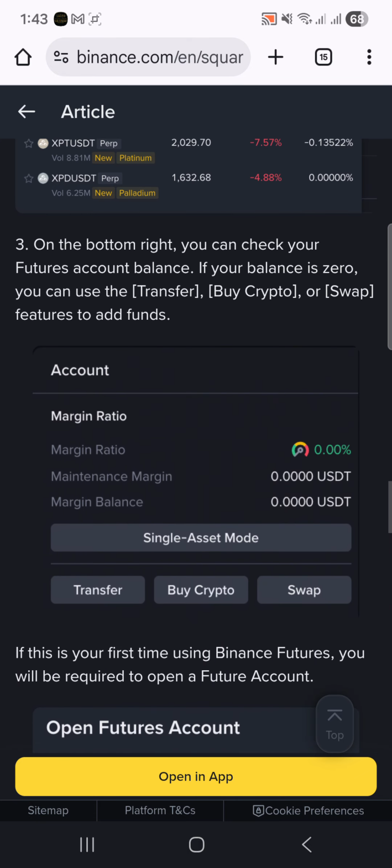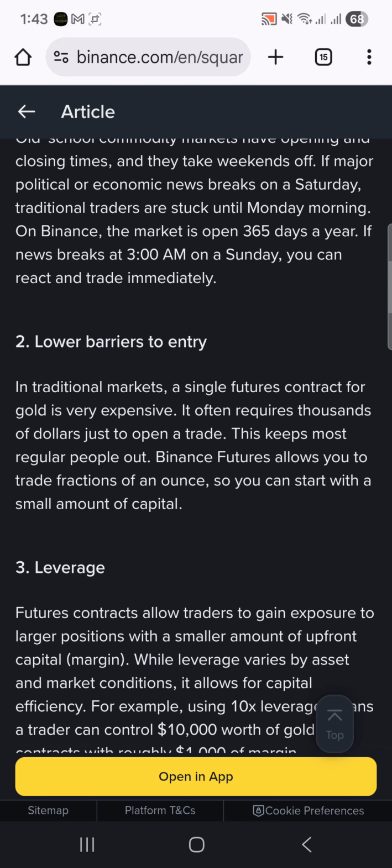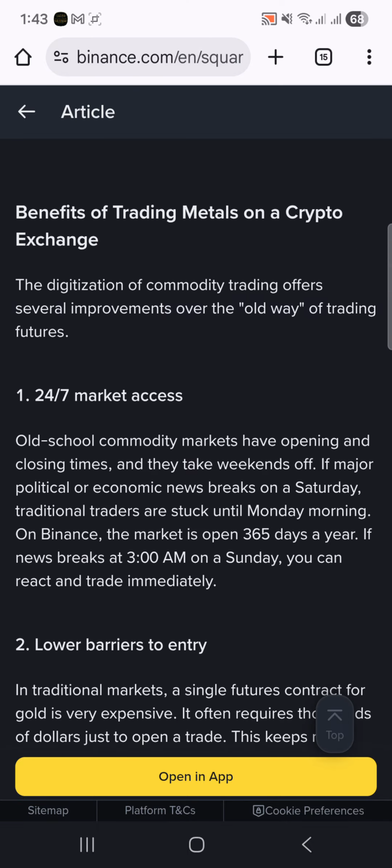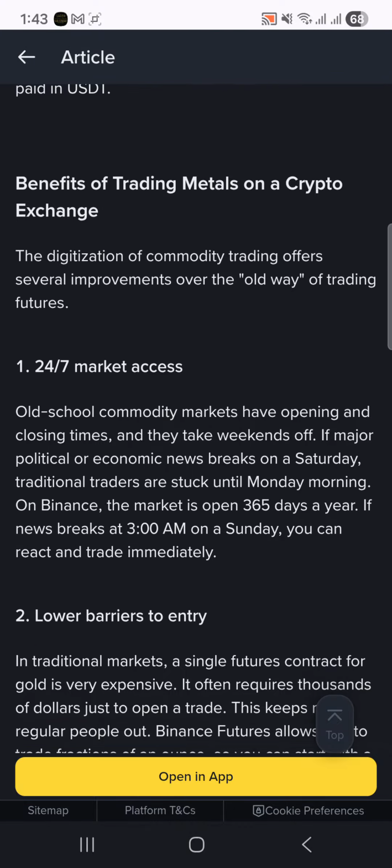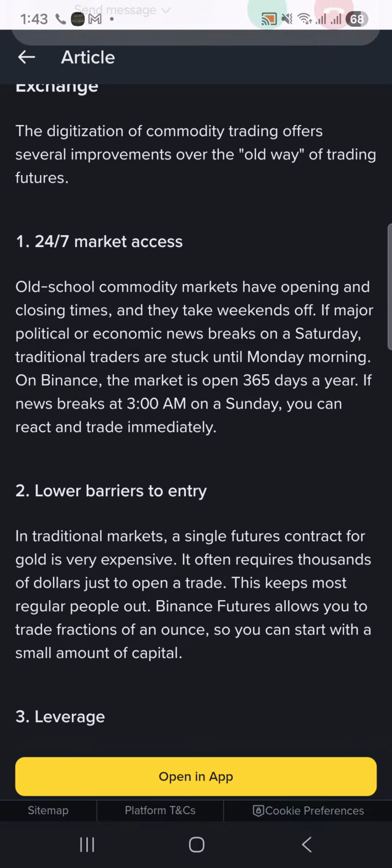Now, coming to the advantages of these assets on Binance. What are the advantages? First, there is 24/7 market access. You don't have to wait for the market to open or close. You can trade these assets 24/7, 365 days a year, on Binance. There are also lower barriers to entry.